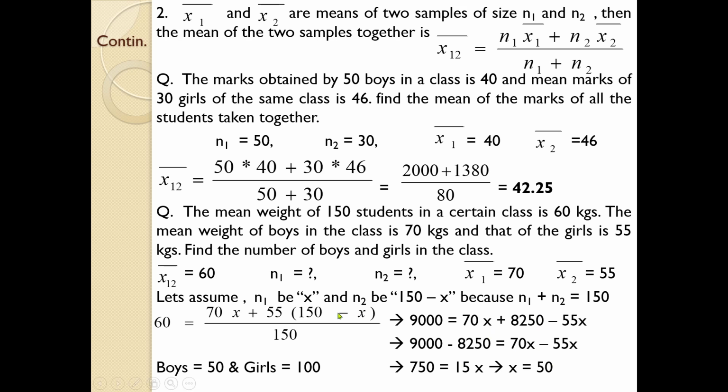So by solving this you will get the value of x, that is 50, and the total number of students is 150. If we assume the boys to be 50 and the total number is 150, naturally girls will be 100. So this is how you have to use a combined mean situation.